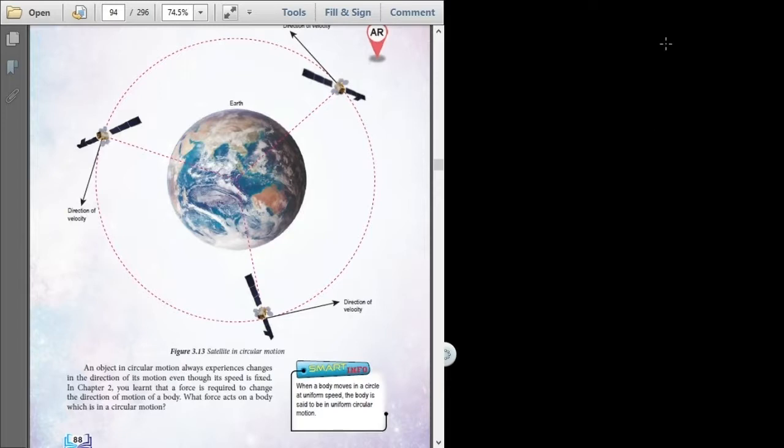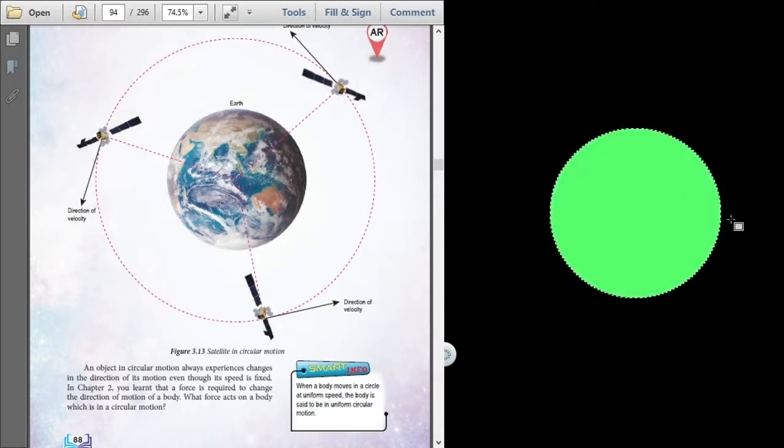Let's say this is our planet, and this is the object.